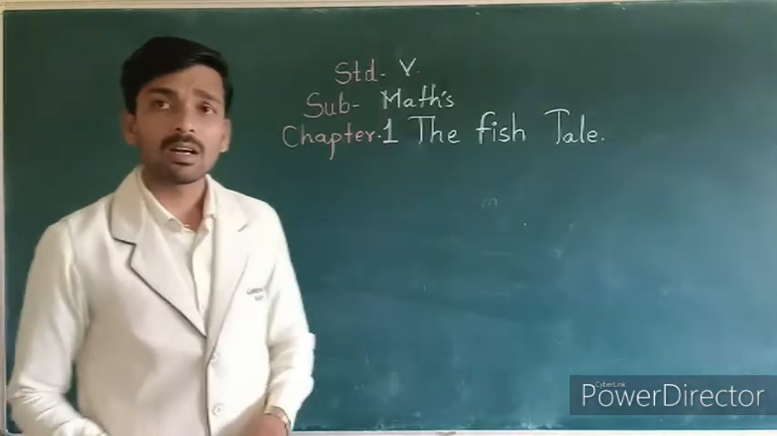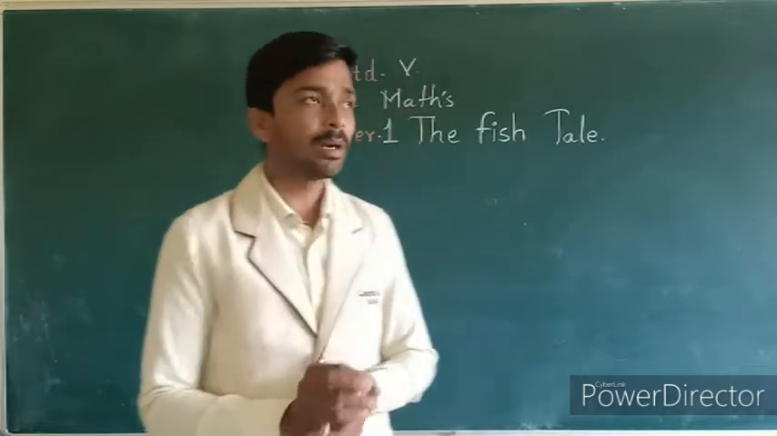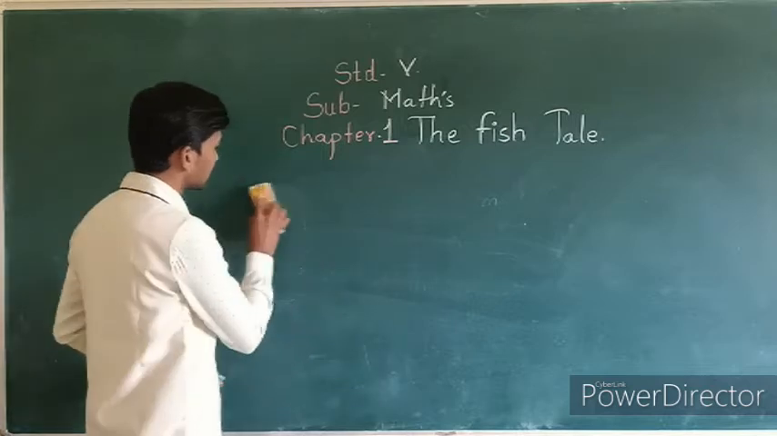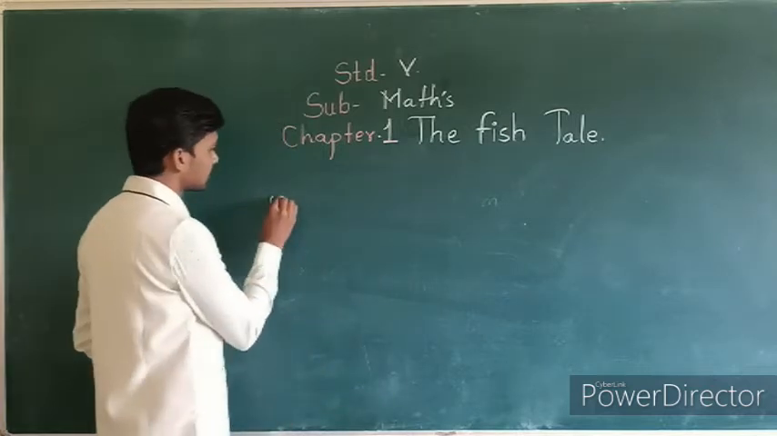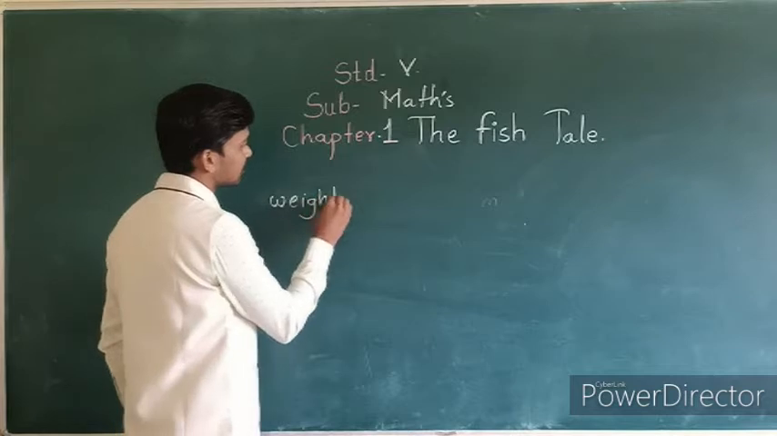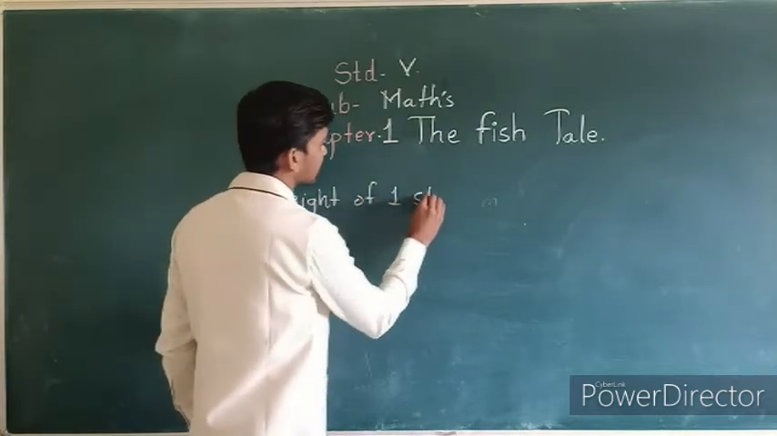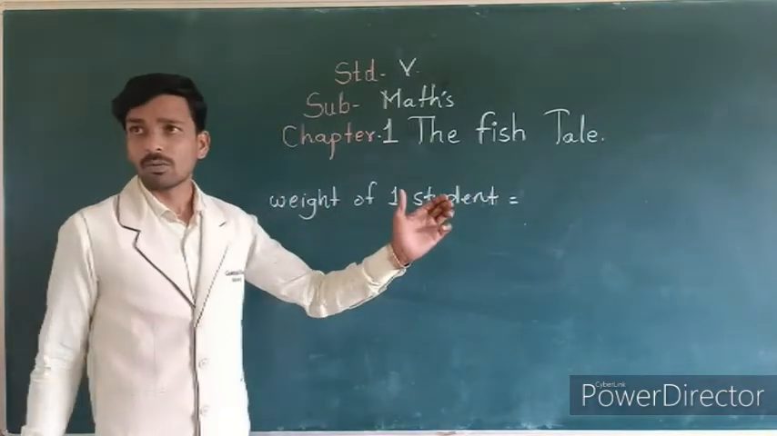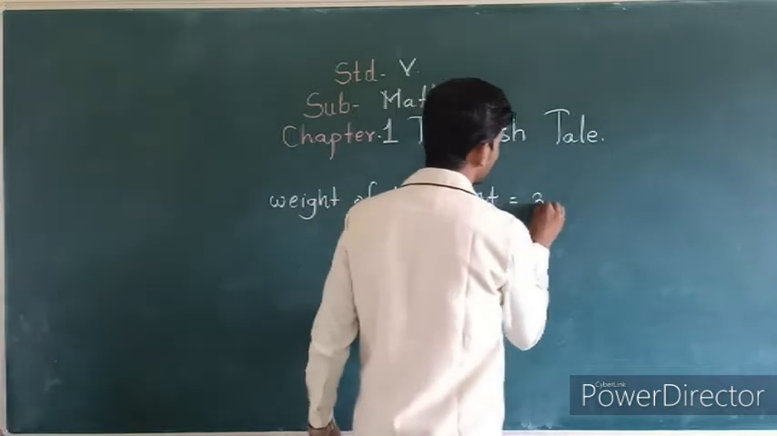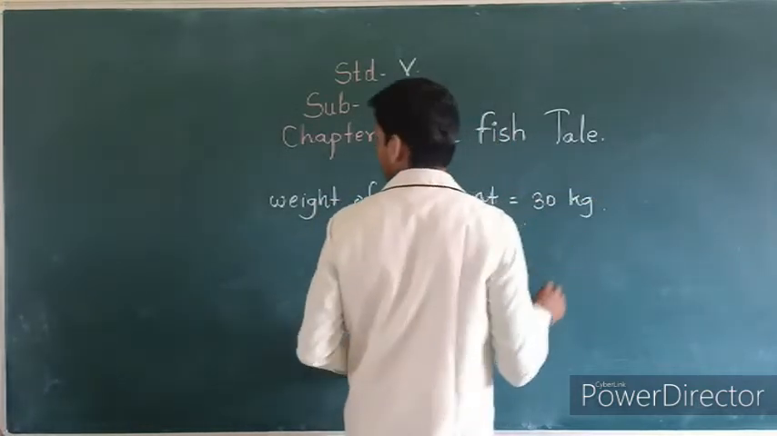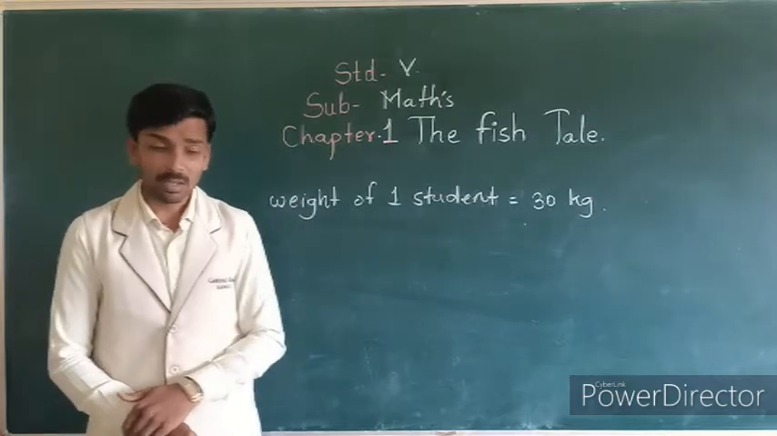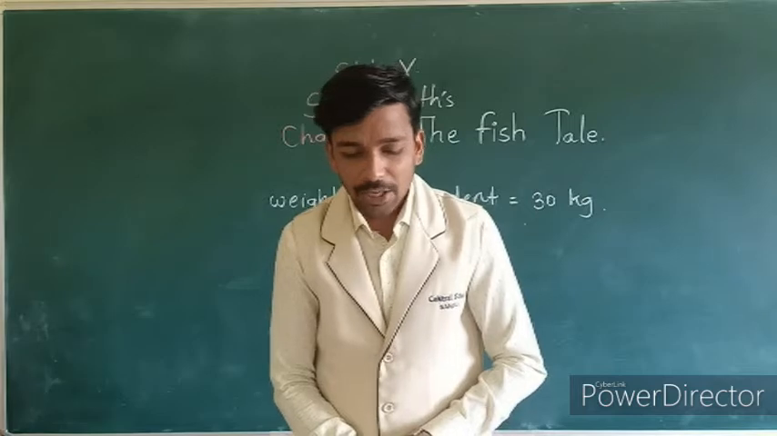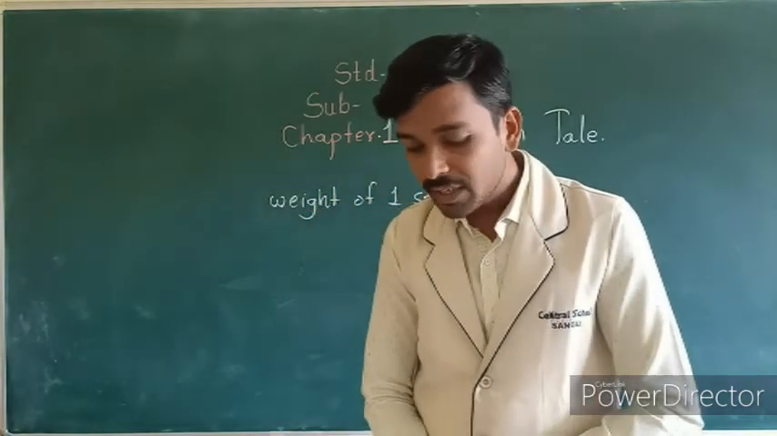In general, the students weigh a minimum of 30 kg. The weight of one student is about 30 kg. Okay. And here, second question: 12 children like you put together will weigh about...